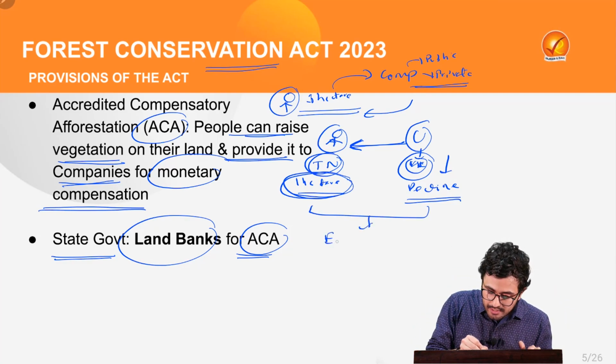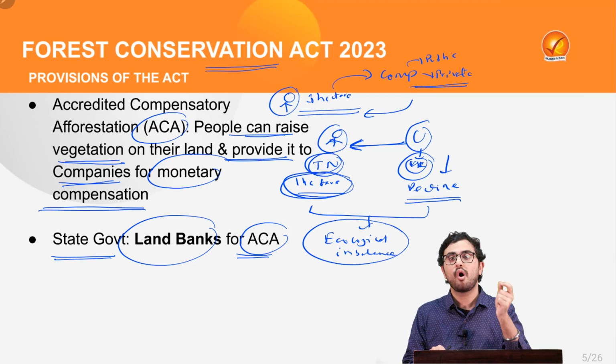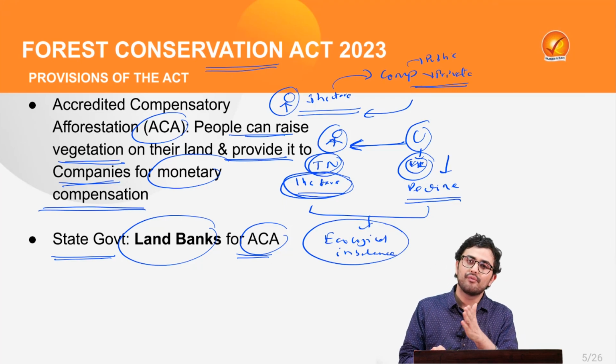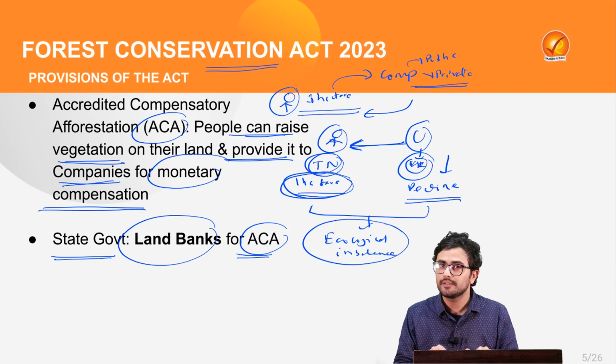This will obviously lead to a lot of ecological imbalance, where one region will be deprived of tree cover and thus various externalities can take place in the state of Uttarakhand.